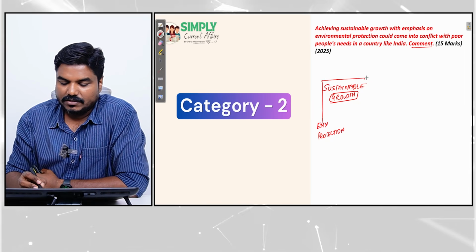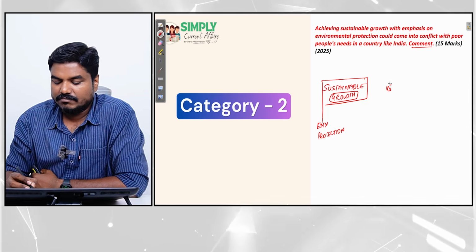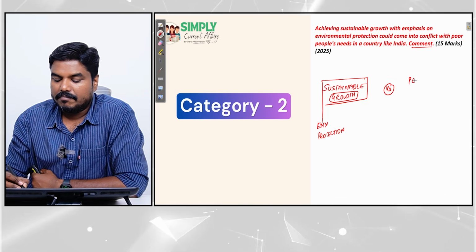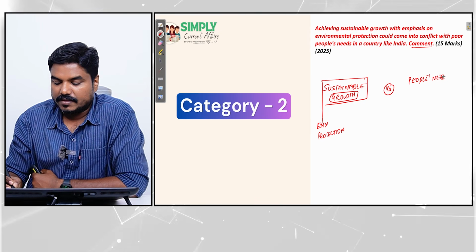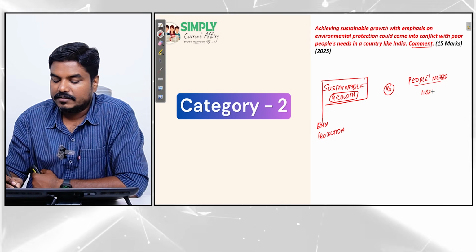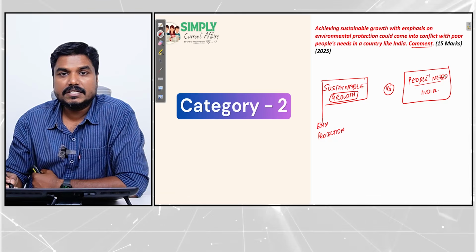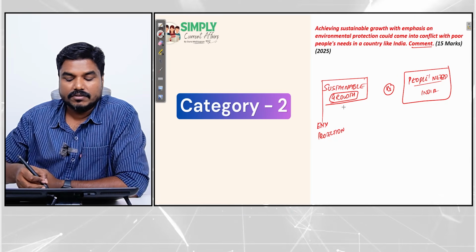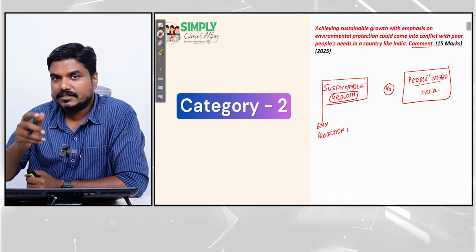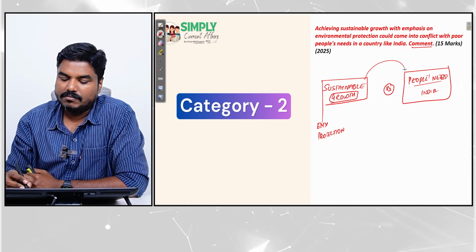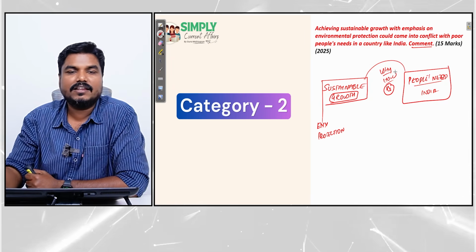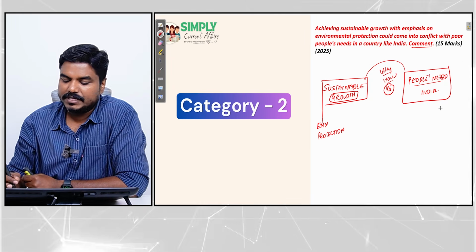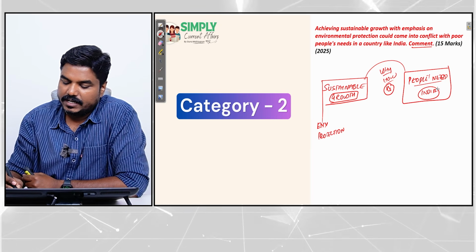Now, this sustainable growth will come in conflict with people's need in a country like India. So, two aspects: people's need in India, and sustainable growth with environmental protection. These are the two key concepts. Now, you have to link both. See, if you find out why or how they are linked, you will get the context and you will get the linkage also. So what happens if you take a country like India?